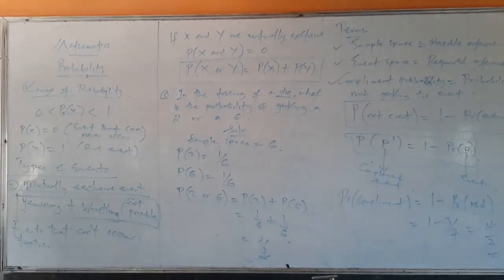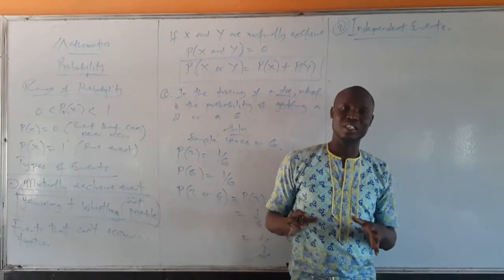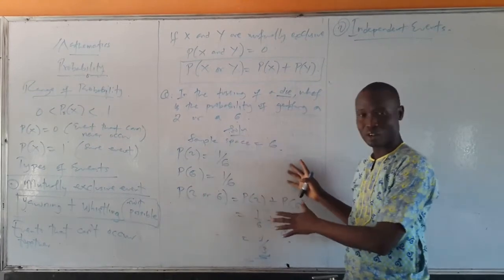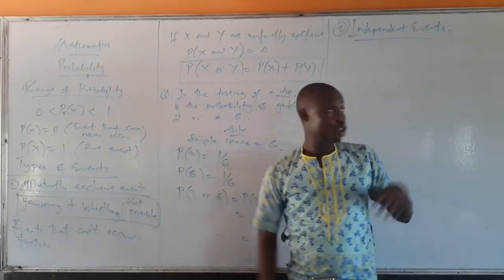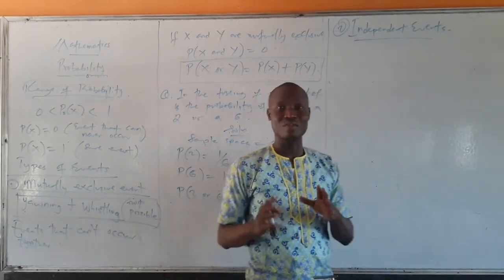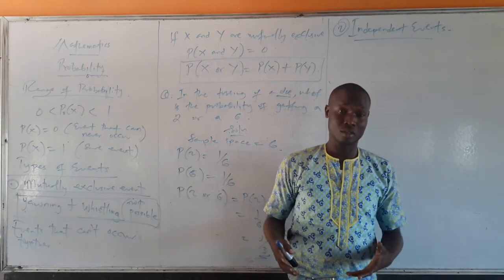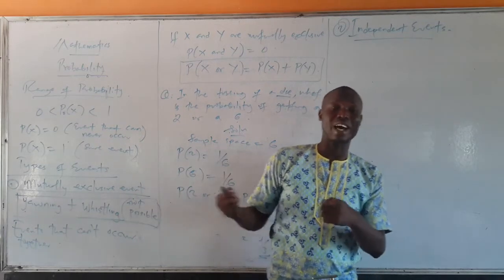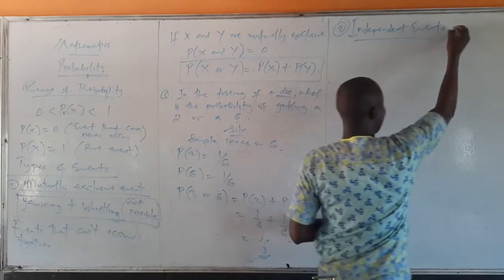The other type of event, besides mutually exclusive events, is independent events. These are events that can coexist. You can have the two events occurring at the same time. Events like that are said to be independent.